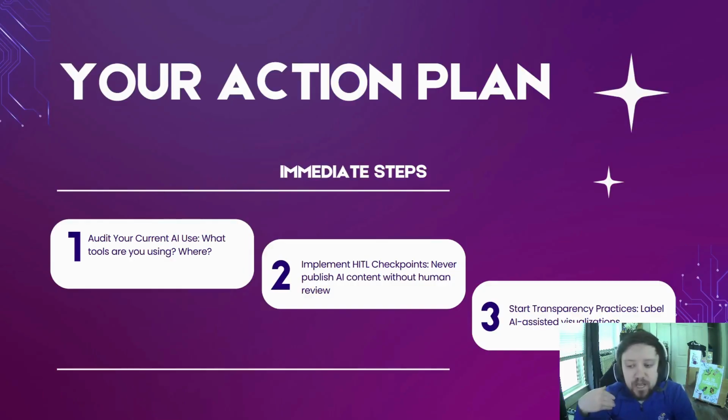And then this is what I would take away from today, and I would go and do immediately, right? Your immediate steps: audit the current AI usage you're using now, figuring out can there potentially be bias? Do I have a human in the loop that's actually checking for that bias? And then label everything that you are having assisted with AI as AI-assisted. So everyone else knows, and you can kind of check for that bias and figure that out as well.